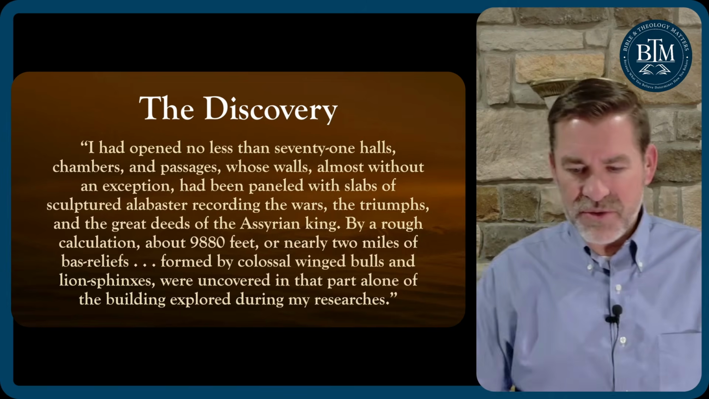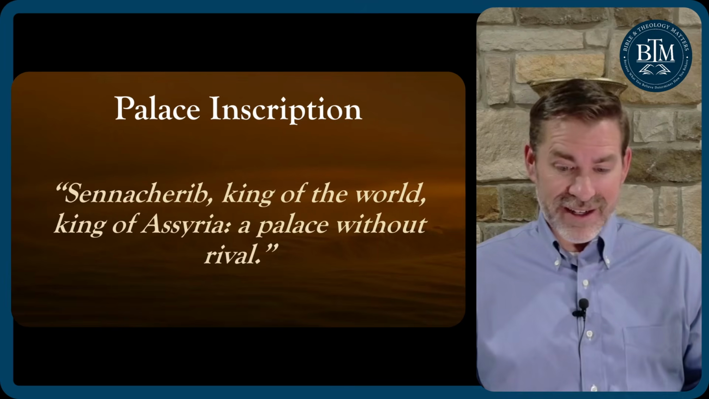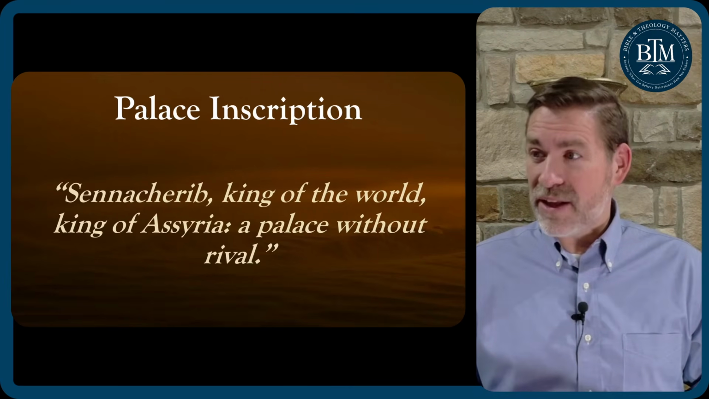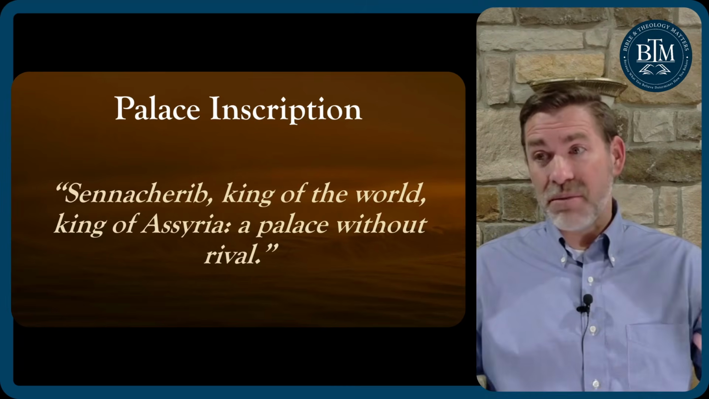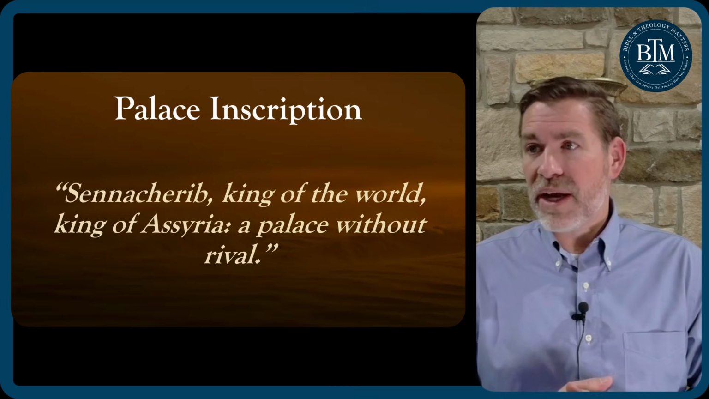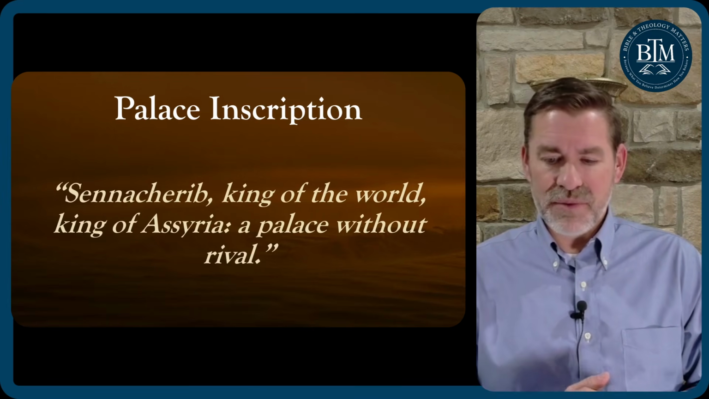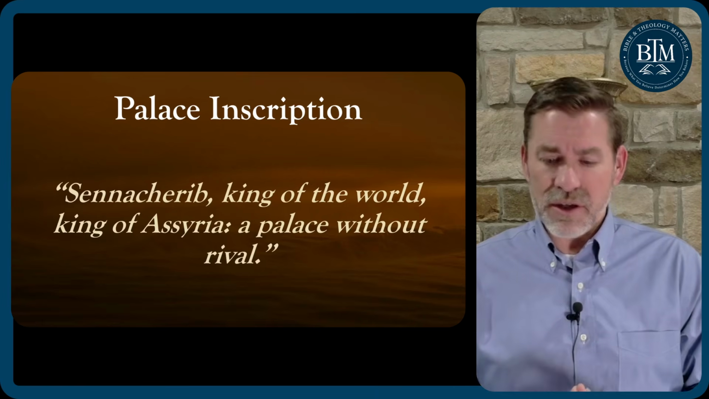One of the inscriptions reads, "Sennacherib, king of the world, king of Assyria, a palace without rival." So he's bragging about his palace, that he's the king of the world, and the Assyrian Empire was the most powerful, dominant world threat at that time. It was a threat to Hezekiah. We'll see that next week. It was certainly a threat to Judea, as Lachish is one of those cities that are conquered.